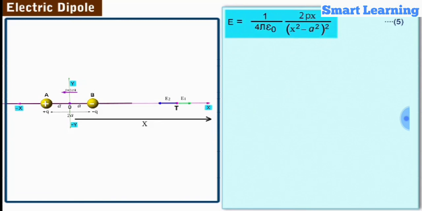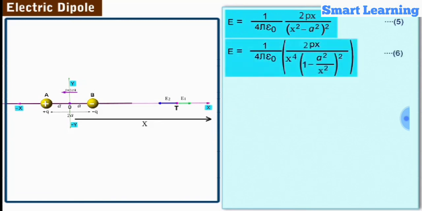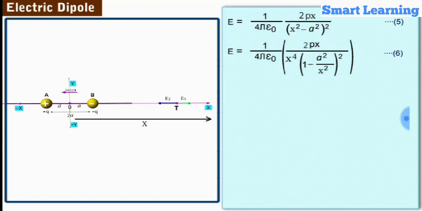Then, writing the expression 5 as equation 6 and neglecting the term a square by x square for x, which is very large as compared to a in equation 6, and on further simplification, we get E is equal to 1 by 4 pi epsilon naught 2px by x power 4. Let us label it as equation 7.